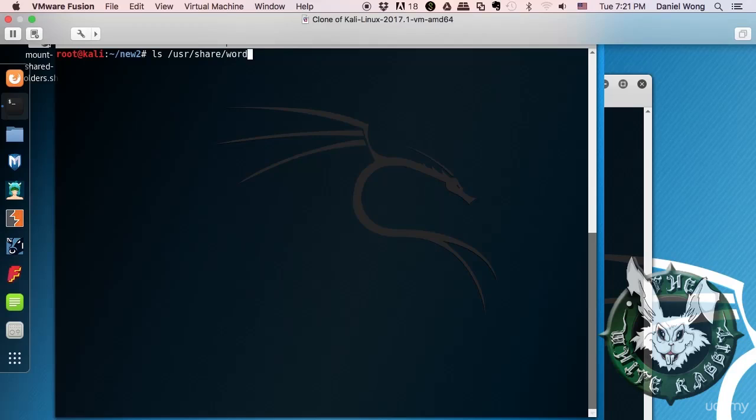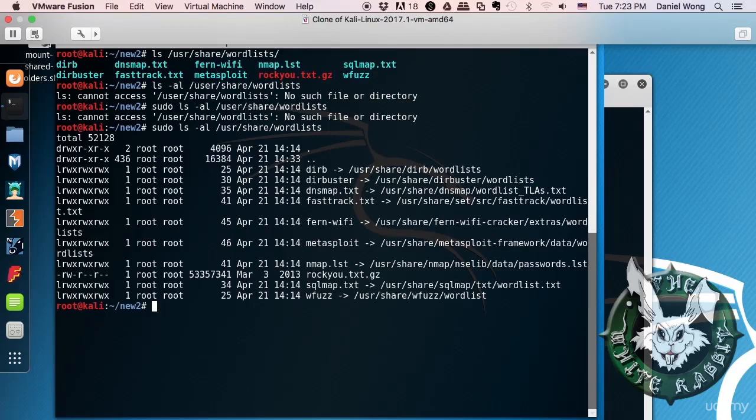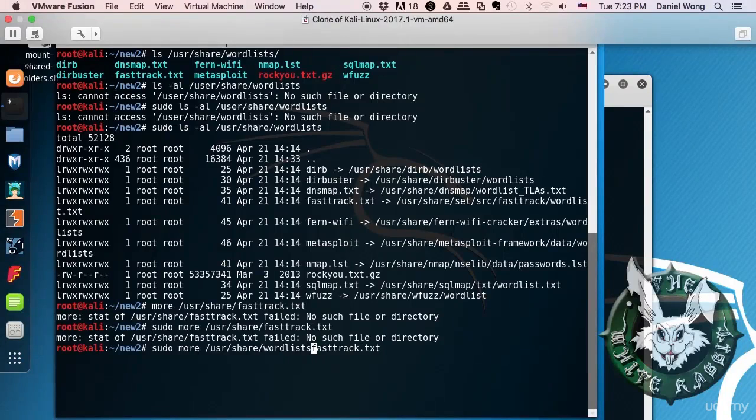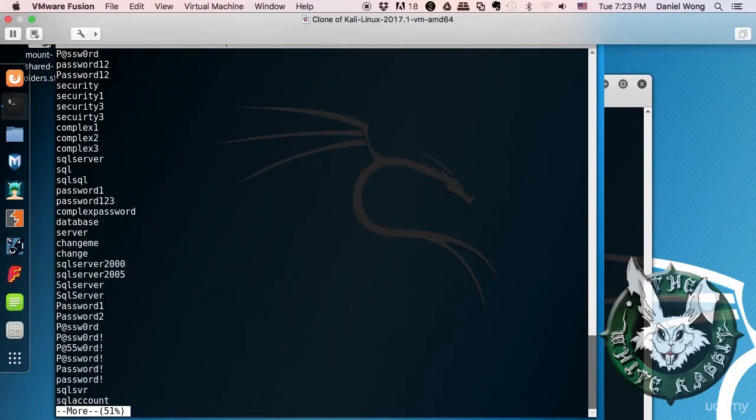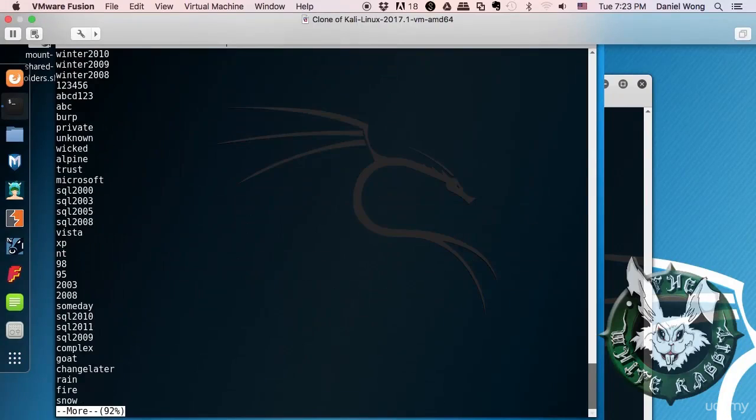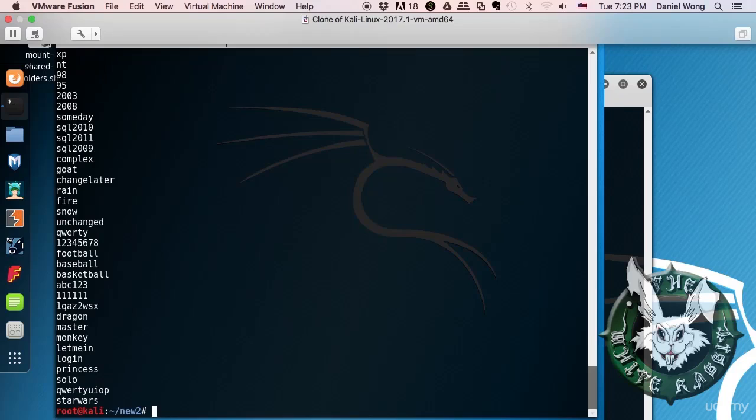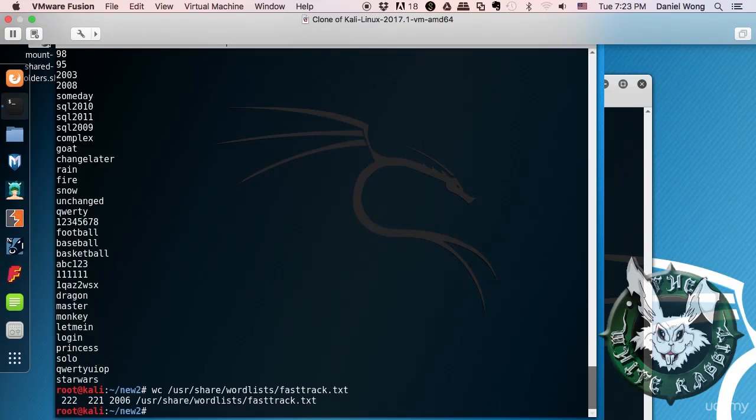/usr/share/wordlists. We see that some of these word lists are actually in other places. But anyway, so let's see. /usr/share/fasttrack. /usr/share/wordlists. Have to be more careful here. Yeah, so this looks like possible passwords that people can use, but this file is pretty small. Let's do a wc to do a word count. Yeah, we see it's only 222.